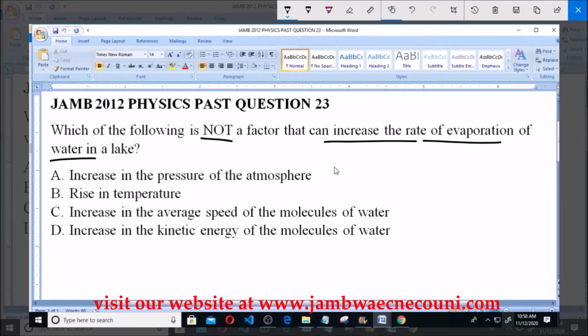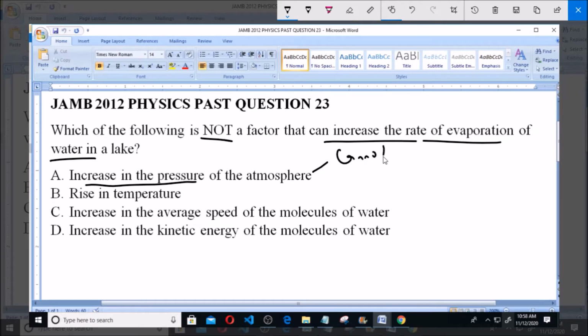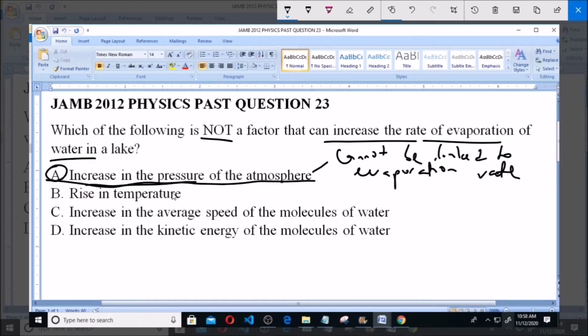So the first one says increase in the pressure of atmosphere. Now, increase in pressure of atmosphere, or increase in atmospheric pressure, cannot be linked to evaporation rate. So for this reason, it is not a factor that can increase the rate of evaporation. So it is actually the answer to this question. But let's look at the other ones and see how they affect the rate of evaporation.